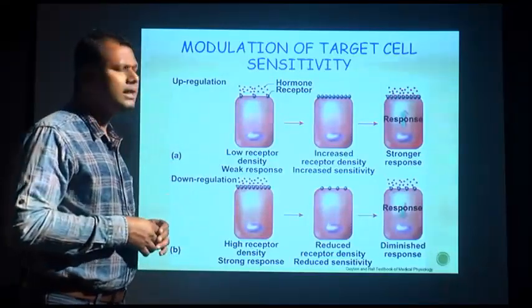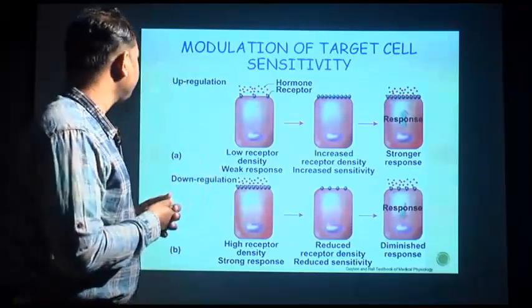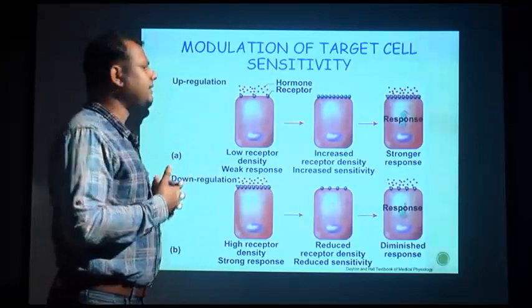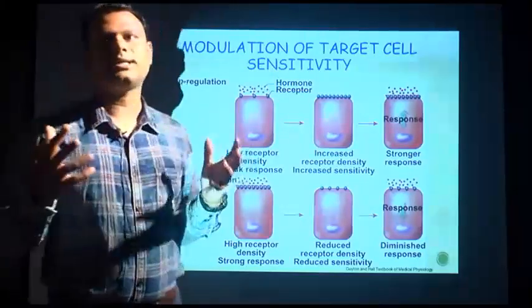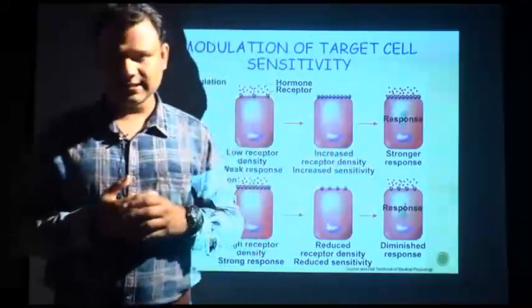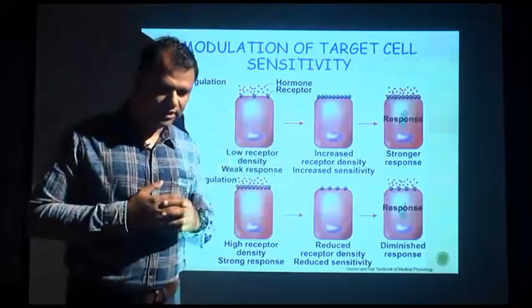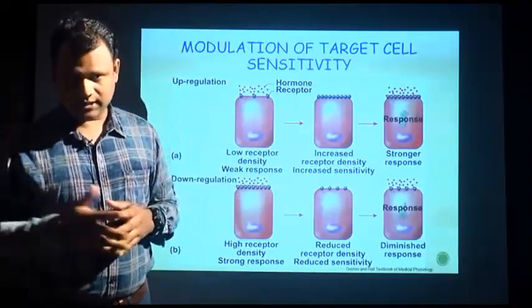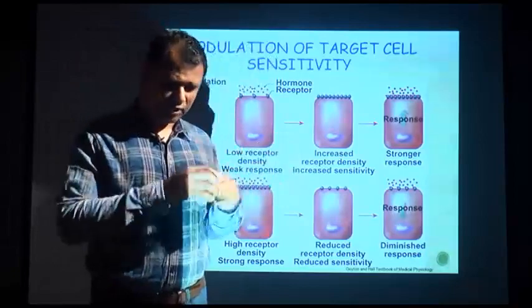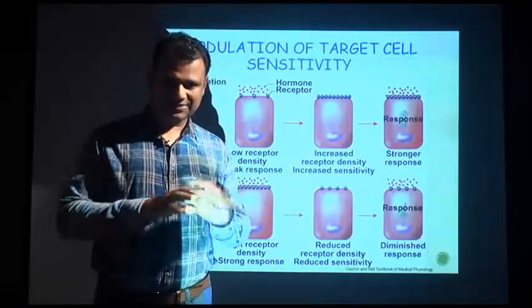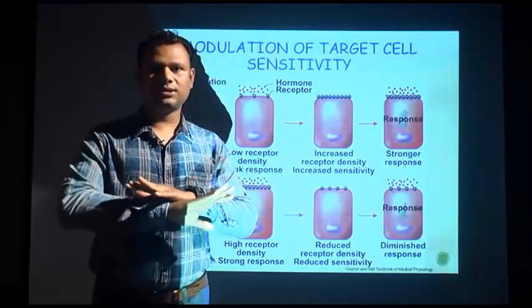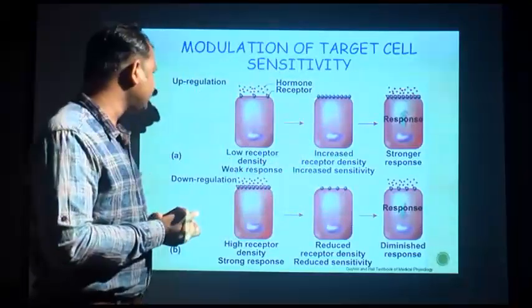In the lower panel, the reverse one. Suppose there is high receptor density and strong response. The receptor density is high, the hormone concentration is high, now the effect in the body is high. Now the body needs to stop the effect because the effect has already started and the body does not need more effect. In that condition, what happens?